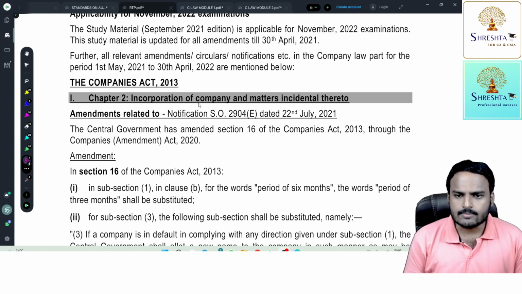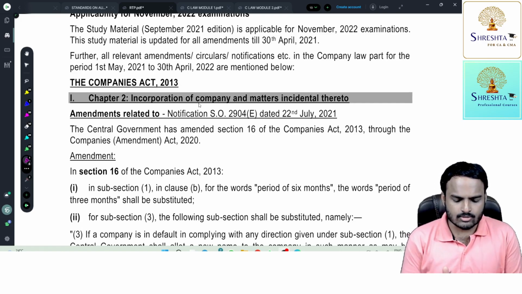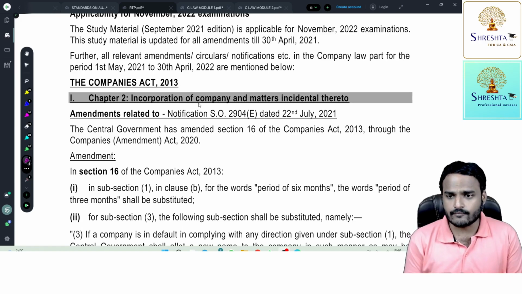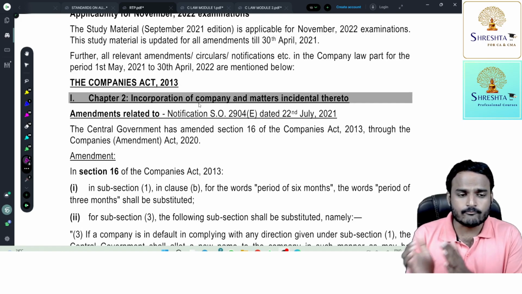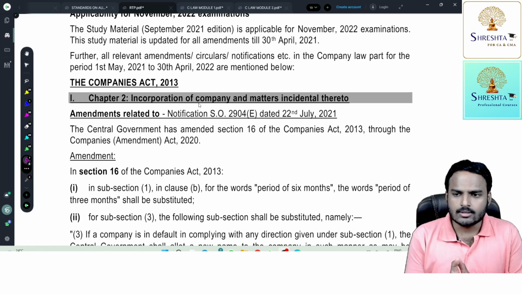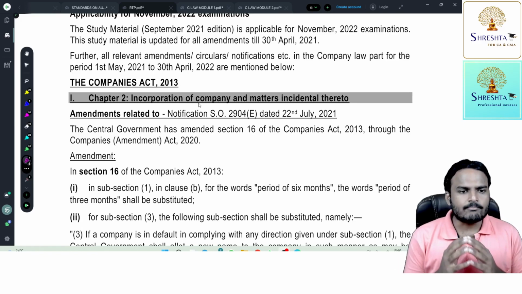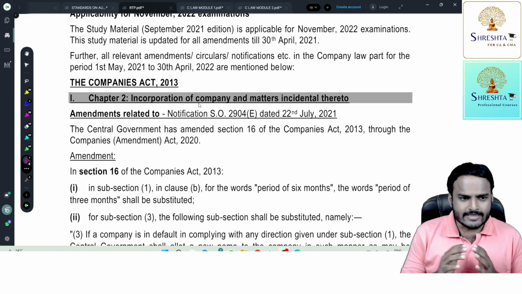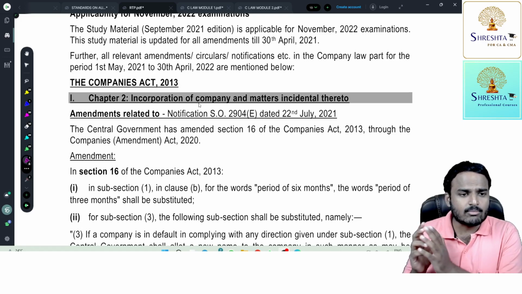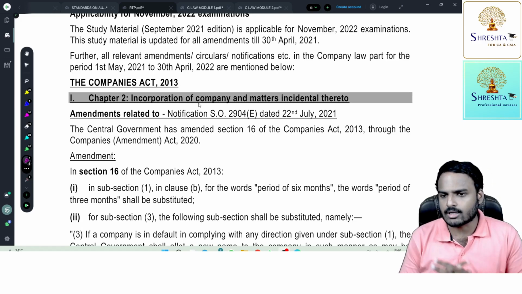So, in this chapter, there is a topic called section 16. It deals with rectification of name. When we use the word rectification, suppose one mistake happened. What is the solution? Rectify. Understood? For example, I incorporated a company. The name of the company is similar to the name of an existing company, or it is similar or identical with the name of an existing registered trademark.